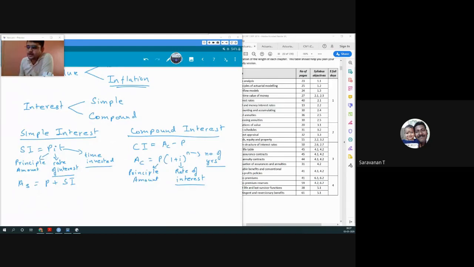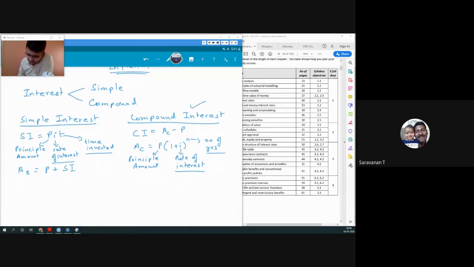Okay. So we have two types of interest. Now, why do we have two different types of interest? Why not just use one? I think everybody would agree that if I ask which one we use more, everybody would say that we use compound interest more, right? Then, if we use compound interest more, why do we have simple interest? Compound interest is used more because it is consistent. I'll talk about why and how it is consistent.